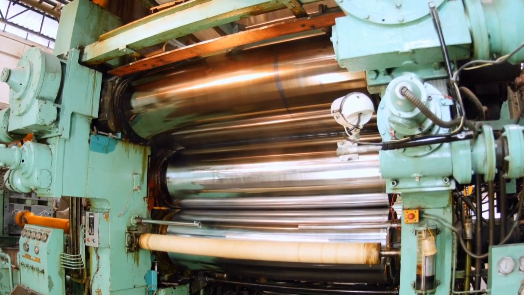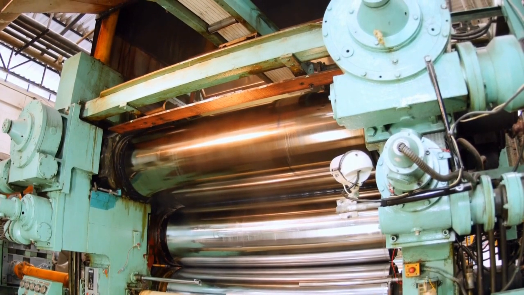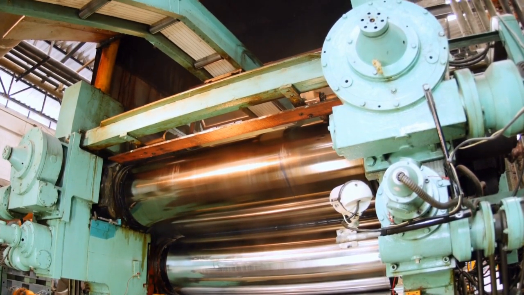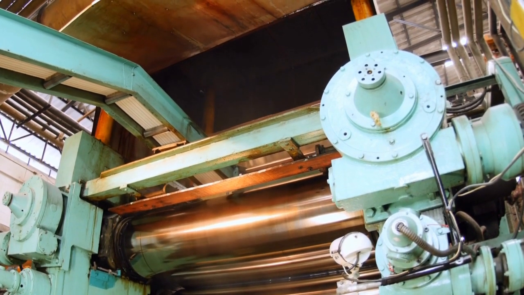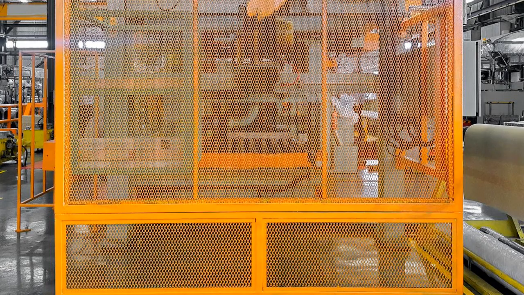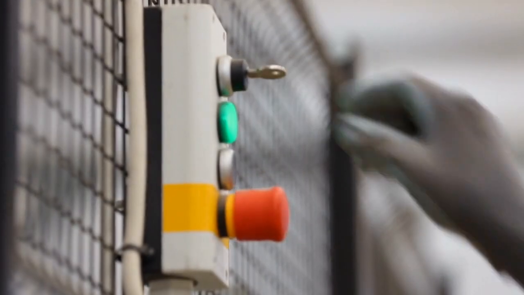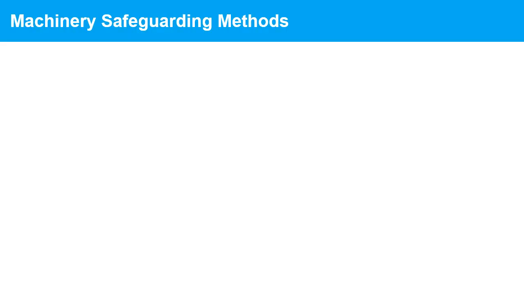In any workplace, the use of machinery presents a significant risk to workers, making it crucial to implement proper control measures. Machinery accidents can result in severe injuries or even fatalities, which is why it's crucial to implement proper safeguarding methods to protect workers. Machinery safeguarding methods are essential to protect workers from hazards associated with operating machinery. These methods involve the use of various techniques, technologies, and devices to minimize or eliminate the risk of accidents or injuries when operating machinery. Here are some common machinery safeguarding methods.